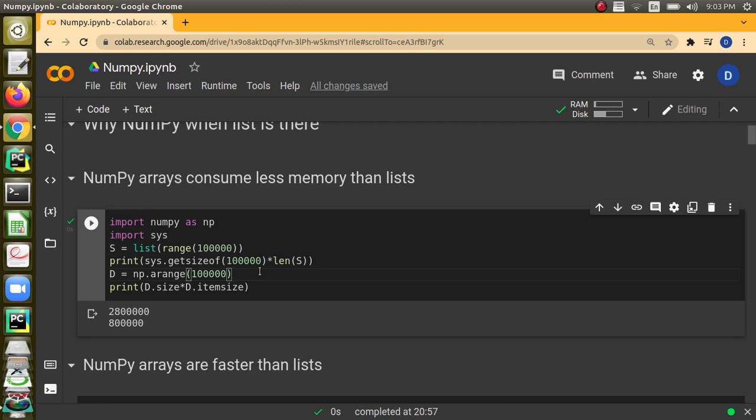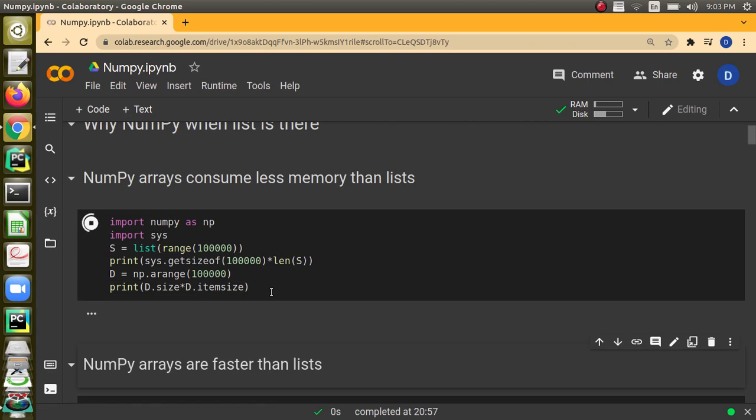The arange function is similar to the range function of Python, which will generate numbers. Here also we have not given the start value, so obviously it will start from 0 and go up to 99999, five nines, right? And it is a NumPy array. As I was telling, all the items will be of the same data type only. So you can know how much memory will be allocated for one item in the NumPy array by using its attribute d.itemsize. I am using d.size times d.itemsize. This will be the total memory allocated for the entire NumPy array.